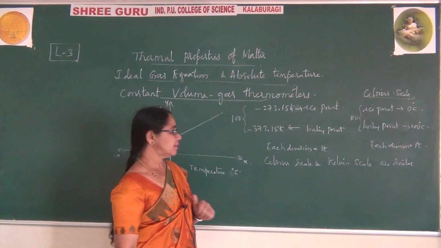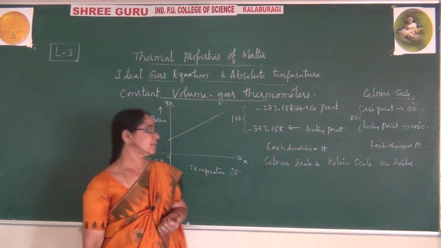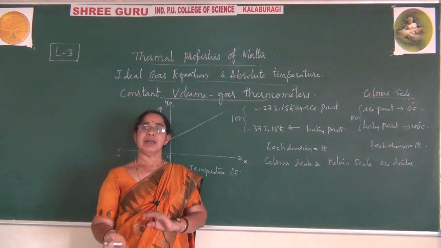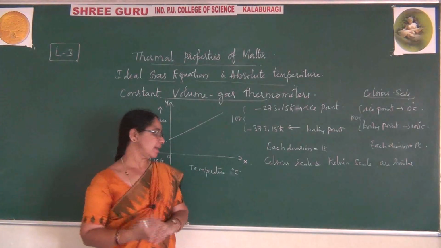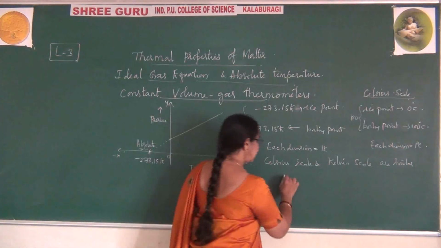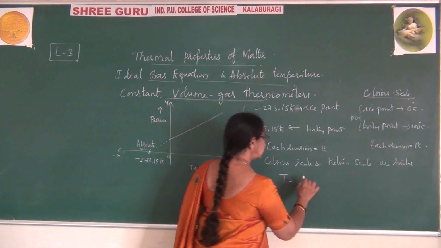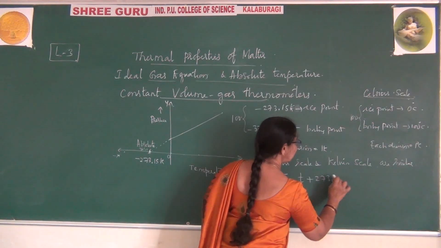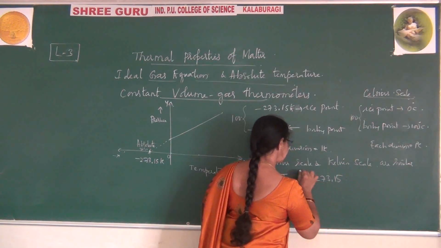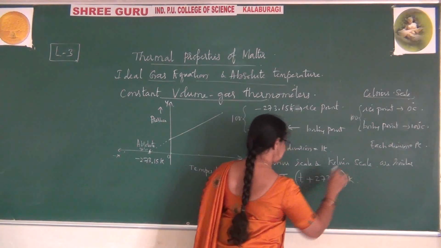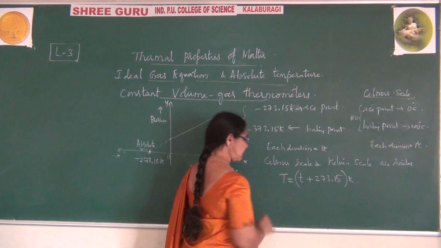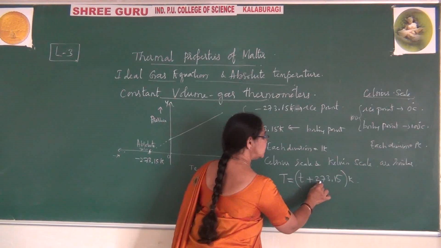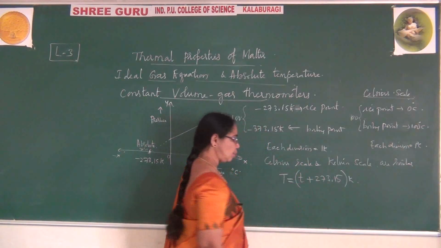By using this, they also designed conversions. You can convert from the Celsius scale to the Kelvin scale. What else did he explain? He took capital T equal to small t plus 273.15 Kelvin. What do I mean? Here T is the temperature in Kelvin, t is the temperature in degrees centigrade, and you are adding 273.15.